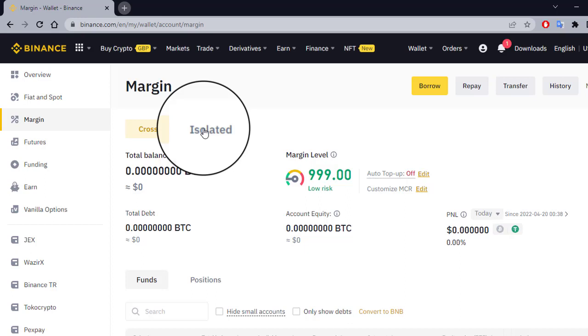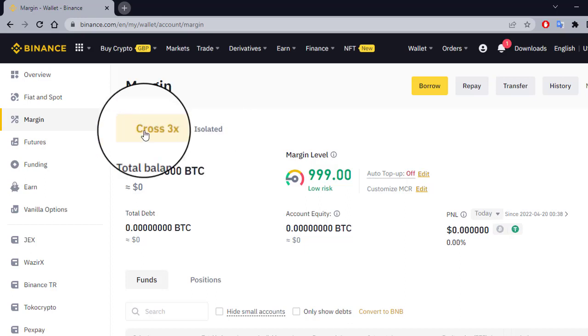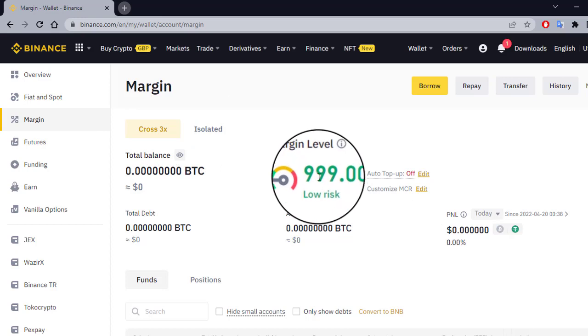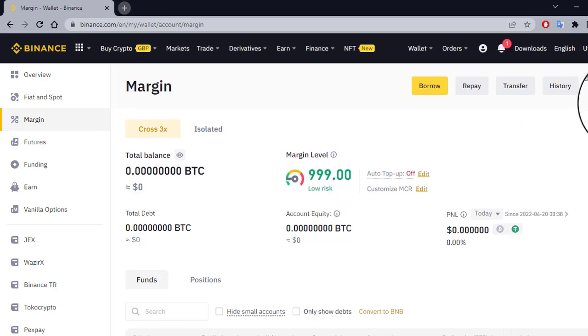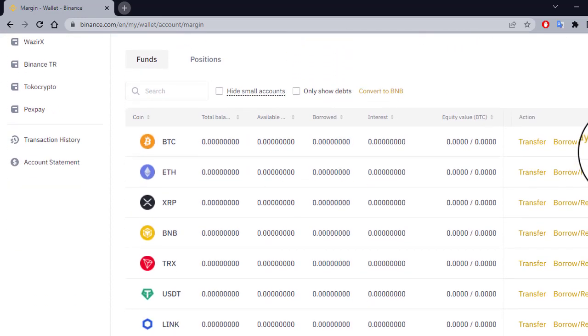But we are not associated with the isolated system, so I suggest you don't go isolated. The isolated system is also very good. It will provide 10x, but I suggest you don't go too high, because the 10x isolated system is used by those who have too many coins in their wallet. So at the beginning level, go with 3x. What is margin level, what is risk, I will show you here.